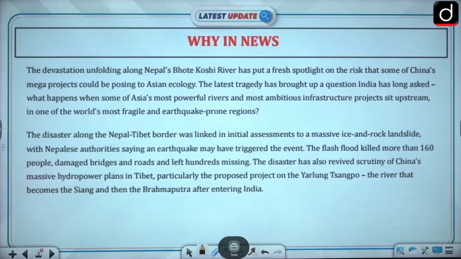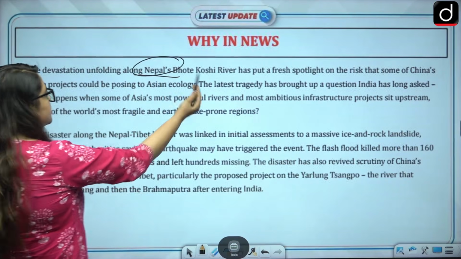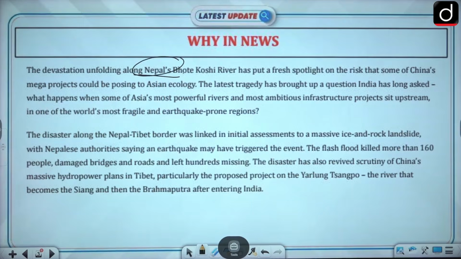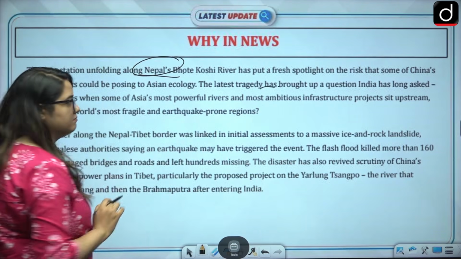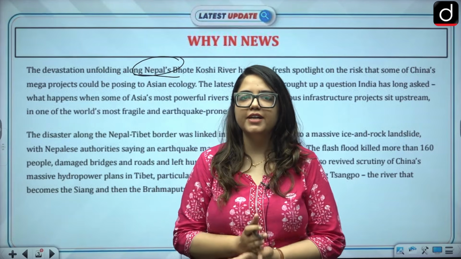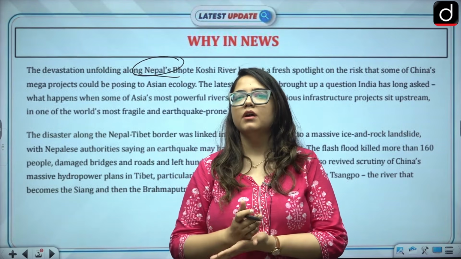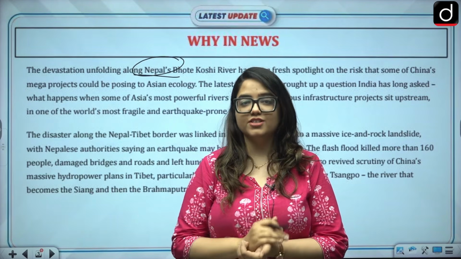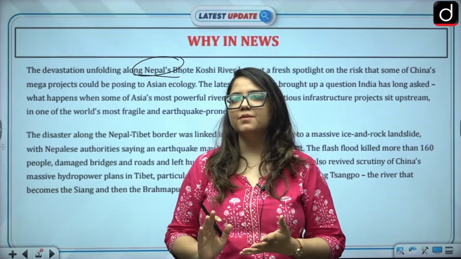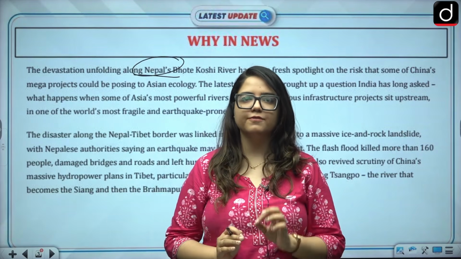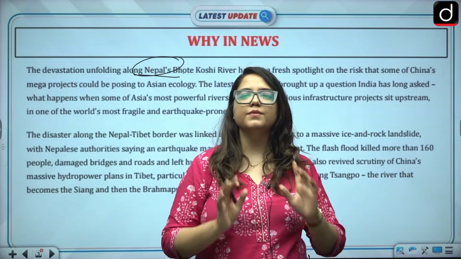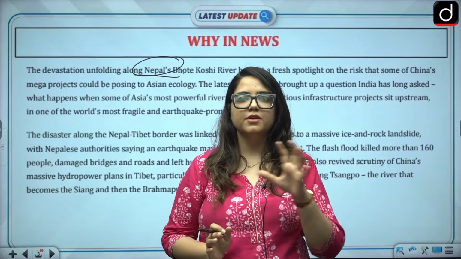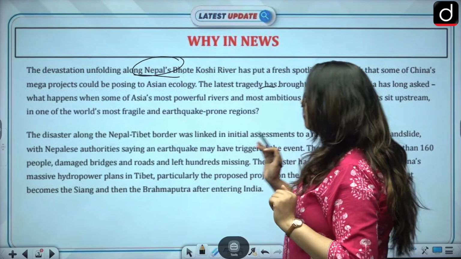So what happened? The devastation unfolding in Nepal, as we can see in the Koshi River, has put a fresh spotlight on China's projects as well. Why? Because the latest tragedy has brought up a question that India has been asking for a very long time: what will happen when the upstream region leaves water to the downstream region altogether? What is upstream region? What is downstream region? If you know it, well and good. If not, at the end of the video, we will talk about it in short. But for now, let's focus on the news.